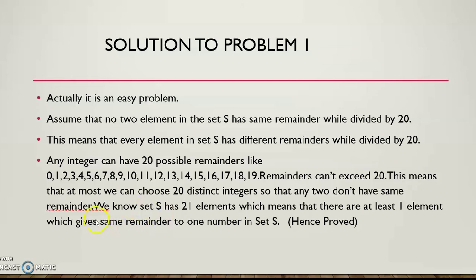This is our task. Listen to what I am trying to say: the task is to fill the set S such that all 21 elements have distinct remainders when divided by 20. So what will happen if we become successful at our task? This is the contradiction of the statement given in the question.